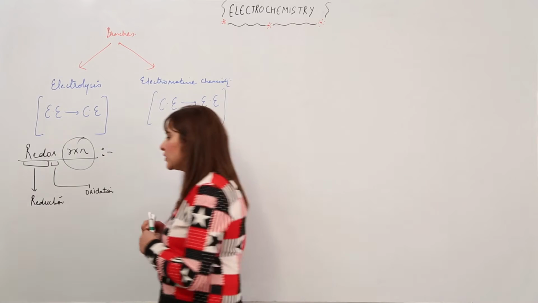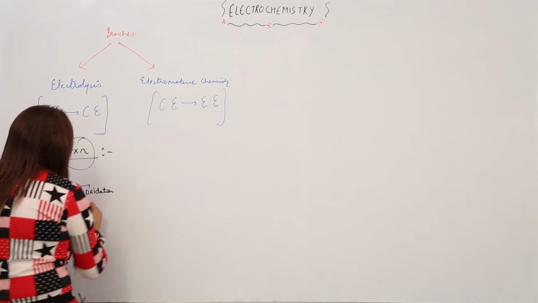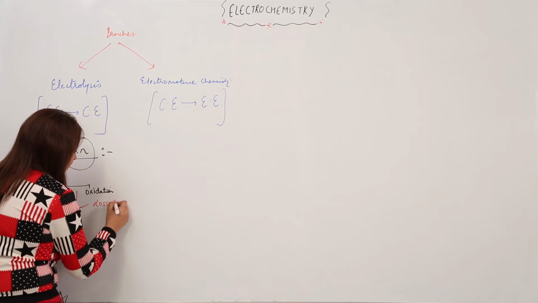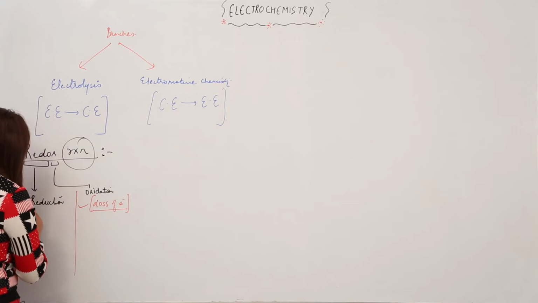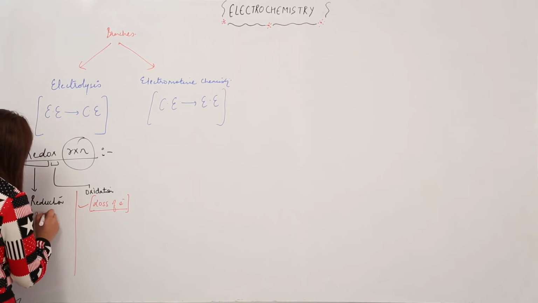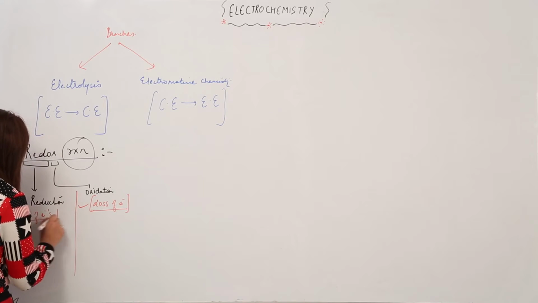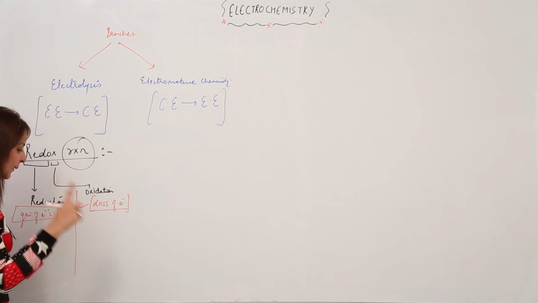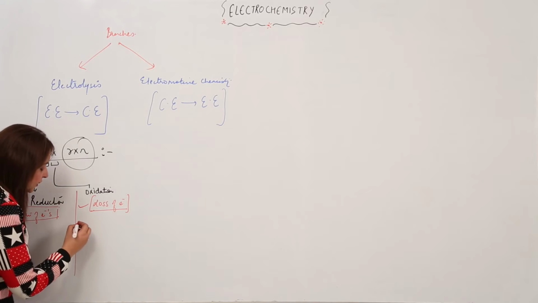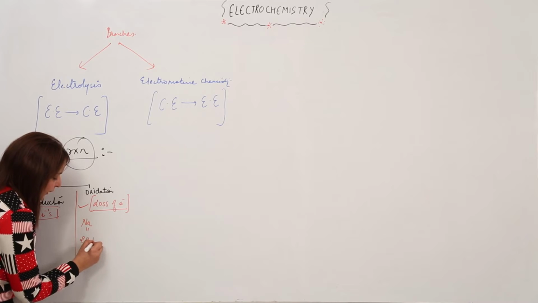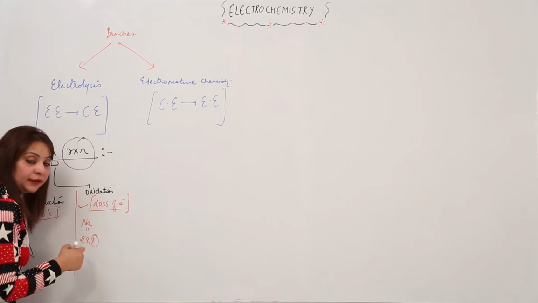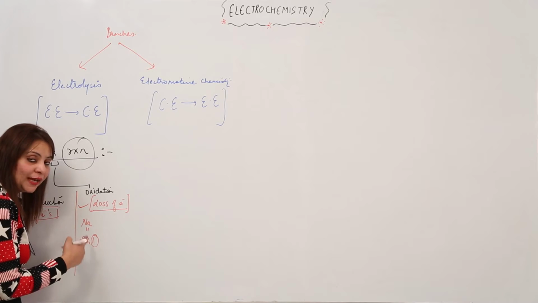Just look at the board, it is so simple. Whenever loss of electrons occurs, that means it is an oxidation. And whenever gain of electrons occurs, it is a reduction. For example, suppose I have the metal sodium. You know that the atomic number is 11, configuration 2, 8, 1. It needs to give this 1 electron to attain noble gas configuration.